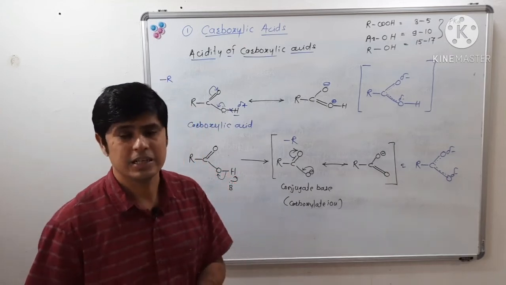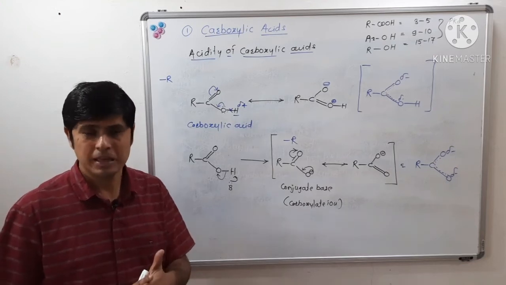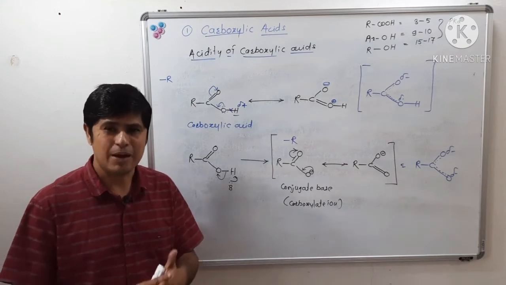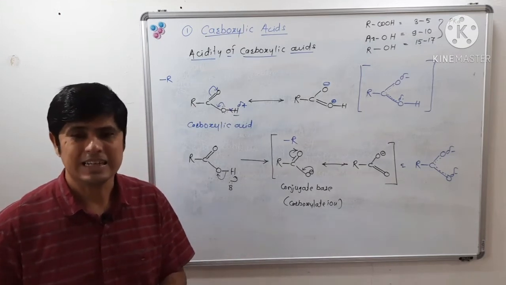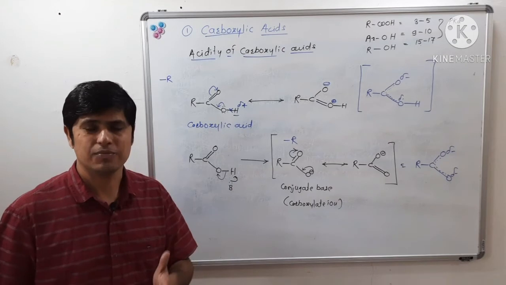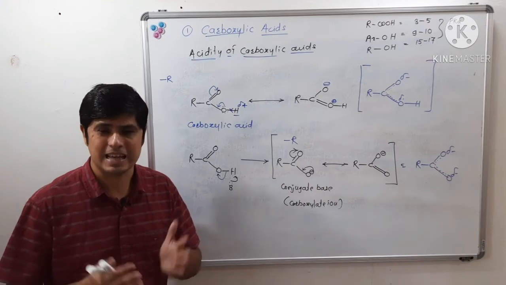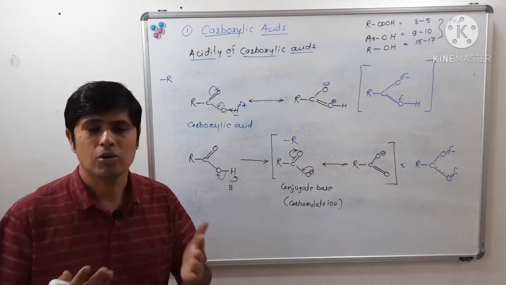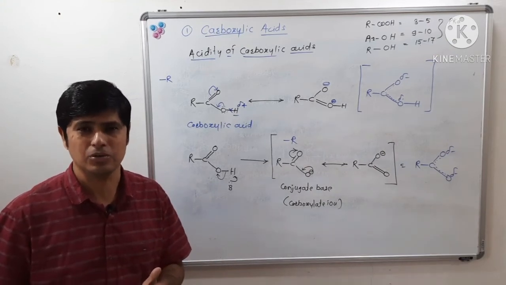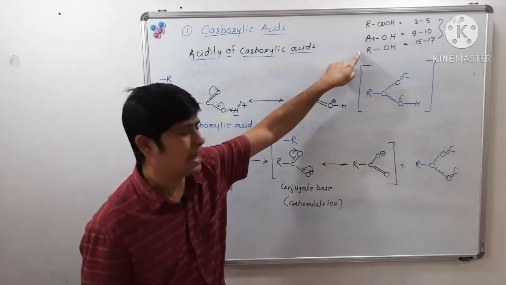So carboxylic acid loses a proton very easily as compared to phenol and as compared to alcohol. Carboxylic acid also has a stabilizing factor for the carboxylate ion, which is the conjugate base, as compared to phenol and alcohol. So carboxylic acids are stronger acids as compared to phenol and alcohol.